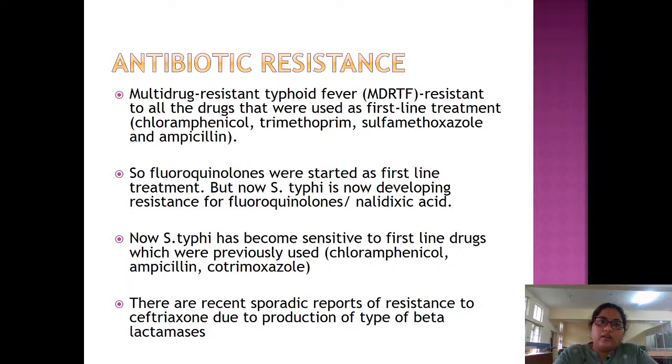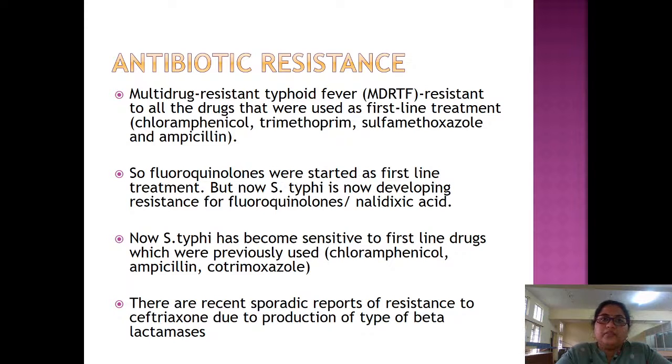First-line treatment when typhoid was diagnosed in the 1970s: the first-line drugs were chloramphenicol, sulfamethoxazole-trimethoprim, and ampicillin. Bacteria started developing resistance to these drugs. So then we introduced fluoroquinolones as first-line treatment.